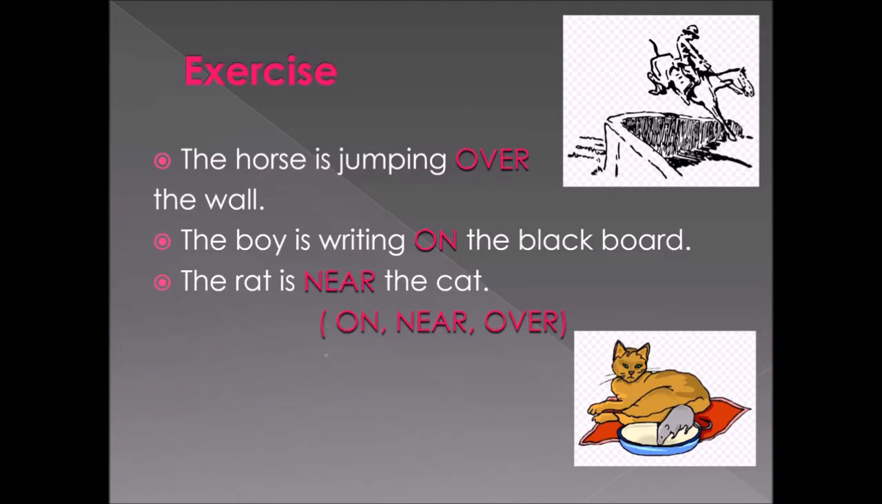So the board will be hanging on a wall, and if you are writing on the board, we should not tell it as I am writing in the board. We should tell it as I am writing on the board. So same as the boy is writing on the board. Can you understand? Good. So look at the next sentence. The rat is near the cat. So where is the rat? Look at the picture. The rat is sitting near the cat. That's all.